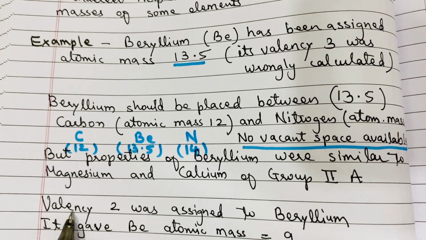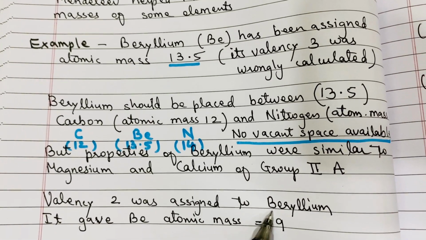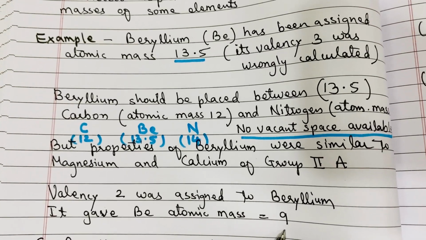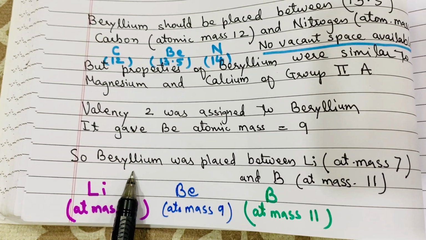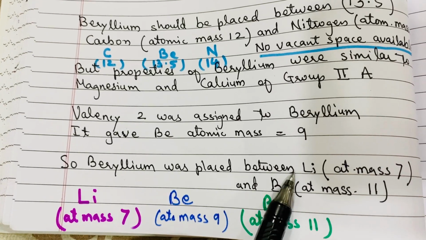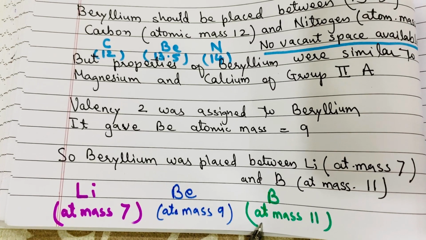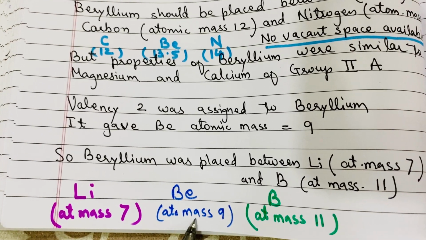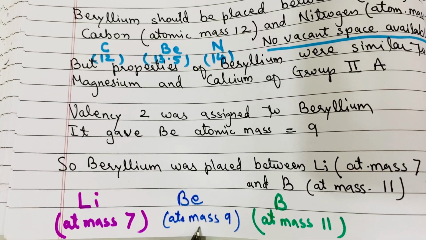Then beryllium was assigned valency 2, and accordingly the atomic mass of beryllium was calculated as 9. Because of this, the position of beryllium was changed. Beryllium was placed between lithium having atomic mass 7 and boron having atomic mass 11. So beryllium's place was changed according to its atomic mass.